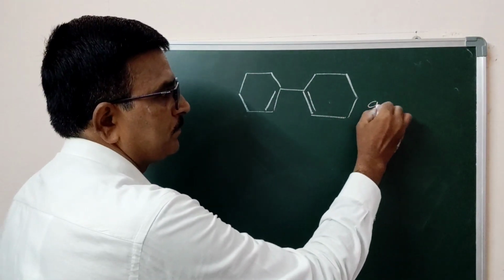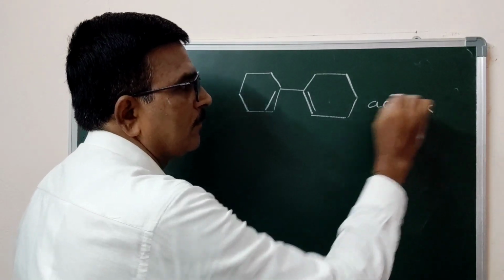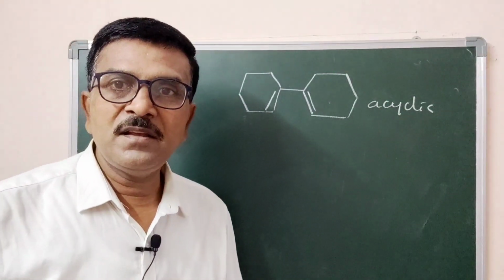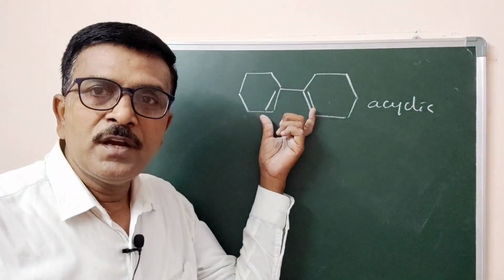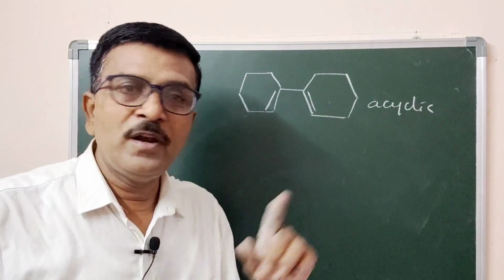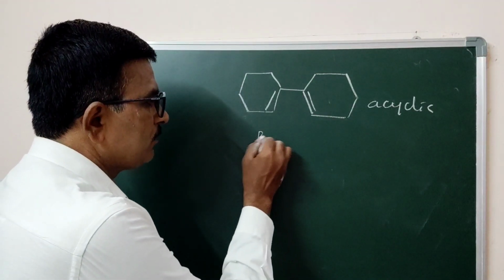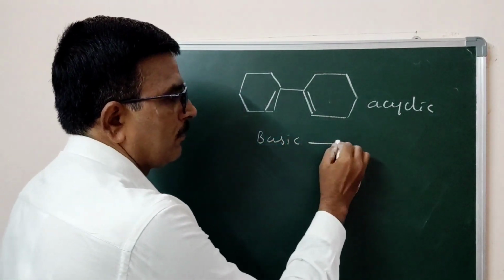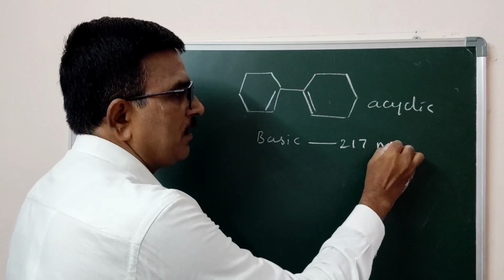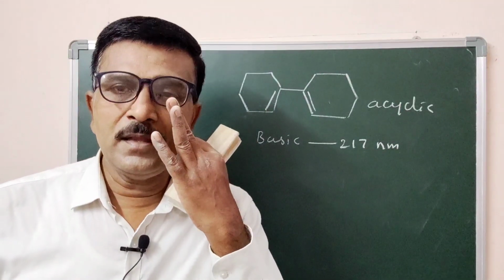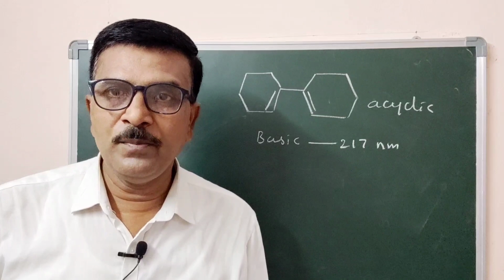This is an acyclic system. Why is it acyclic? Because the two conjugated double bonds are separated by one single bond. So as it is acyclic, the basic value is 270 nanometer.